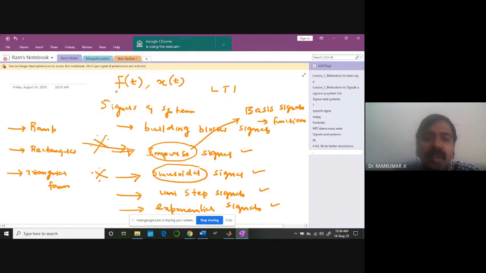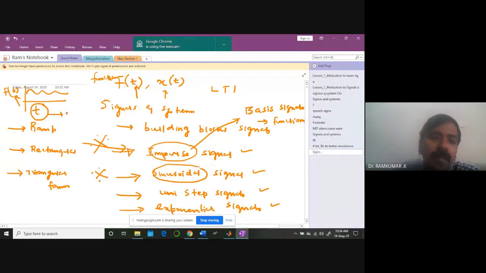When you write for different values of time, you are plotting the signal. So this signal f of t or x of t is some function of time. The time variable is the independent variable. It may be f of s also, space. Space or time can be independent variables.